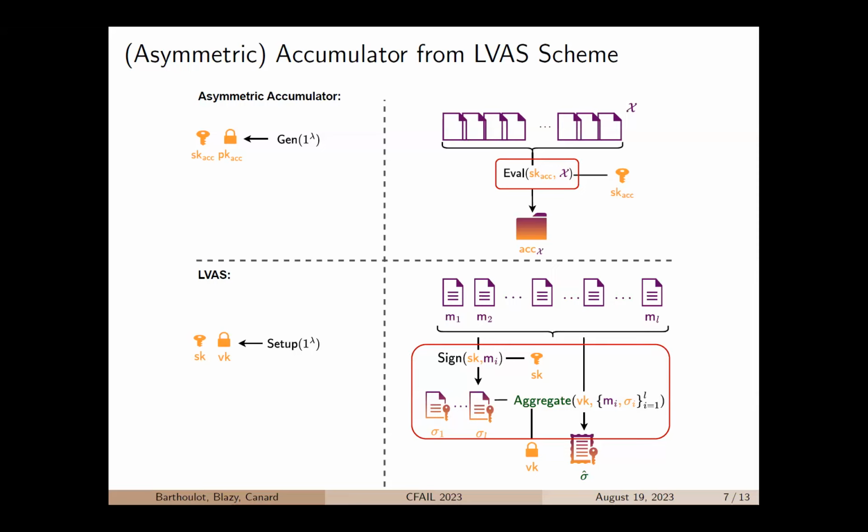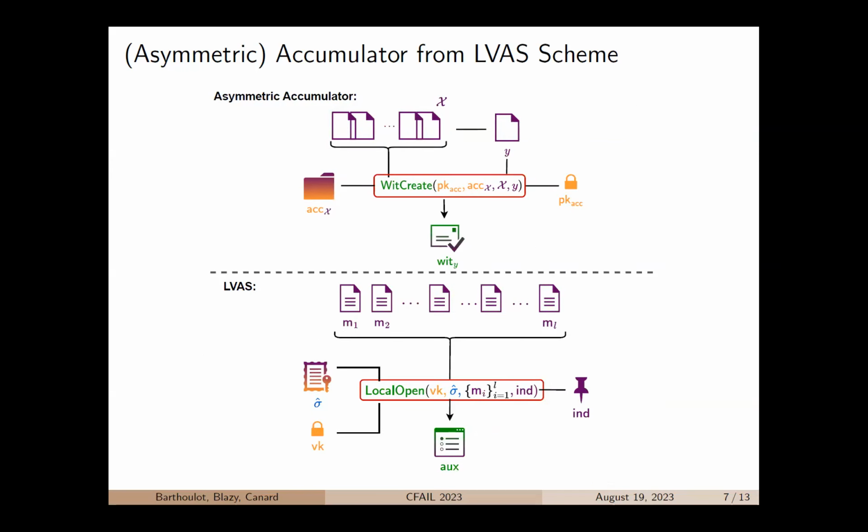For the evaluation algorithm, we can define it such that it runs the sign algorithm on all the messages M1 to ML that represent the set X to be accumulated. And then it runs the aggregate algorithm on all the obtained signatures. Doing so, we obtain that the accumulator is actually an aggregate signature.